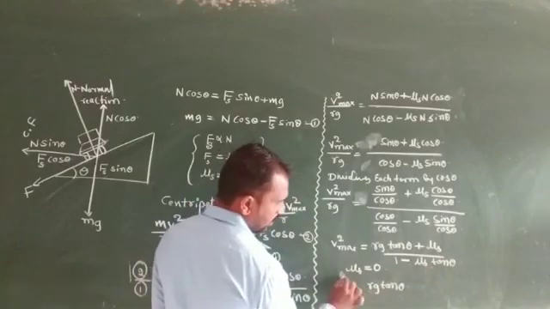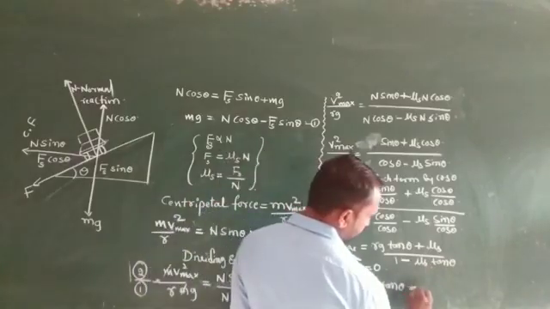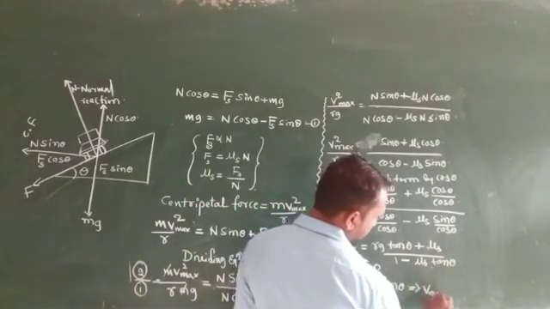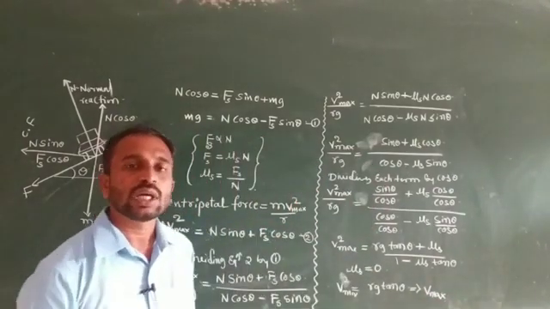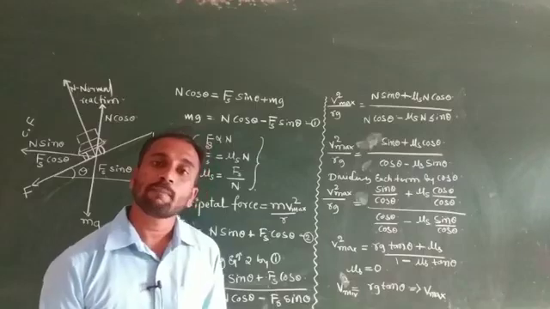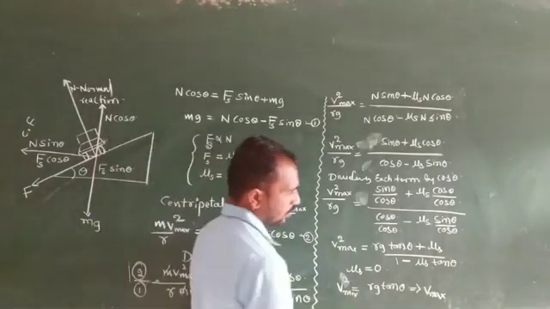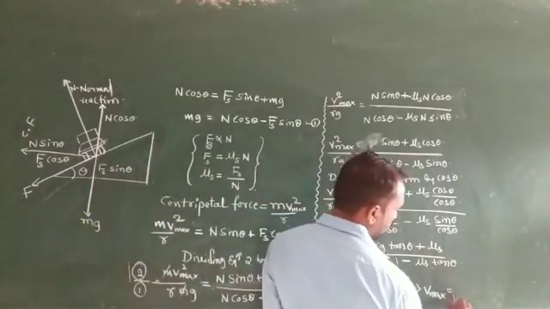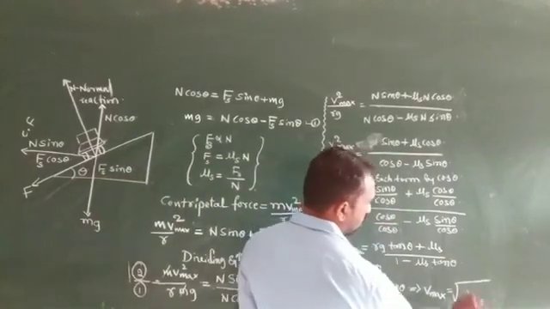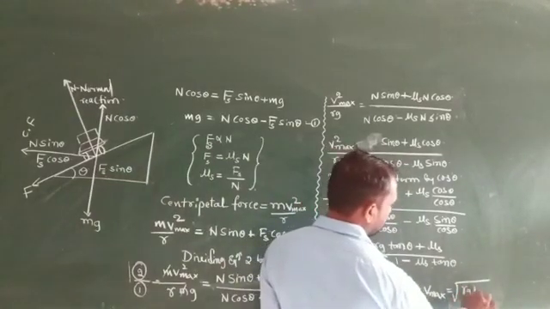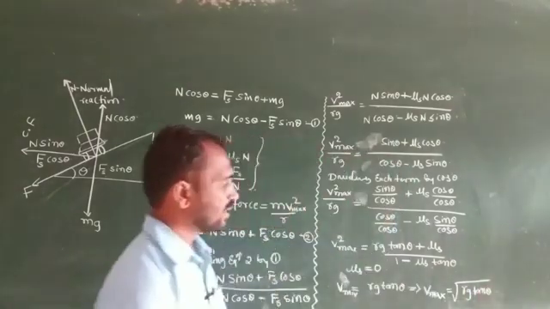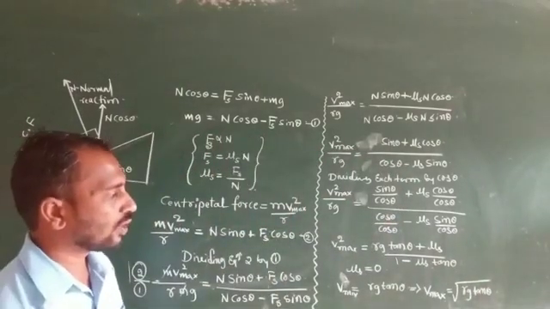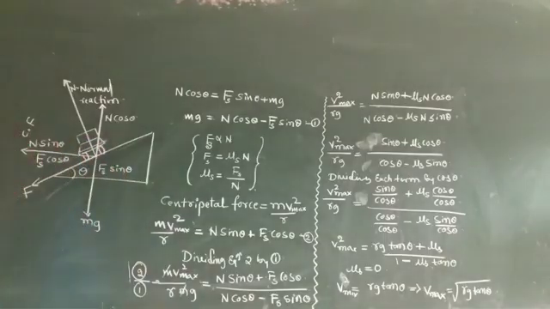Okay, so here we take a root. It means the maximum velocity without a frictional force between the tire of a car and a banked road is v maximum equal to whole root of Rg into tan theta. Yes, v maximum is equal to whole root of Rg into tan theta.